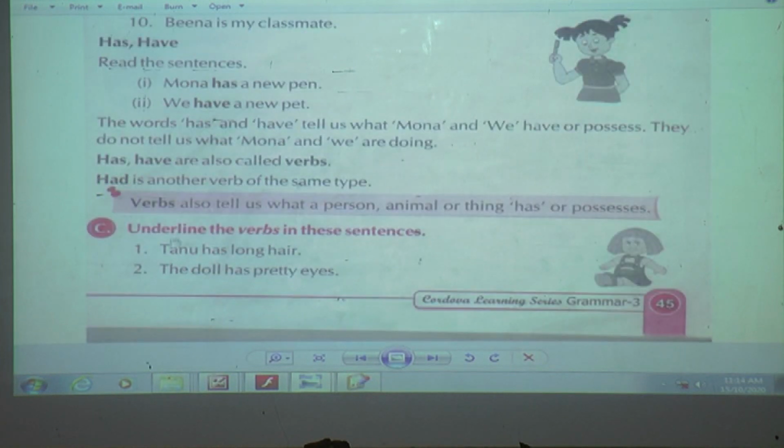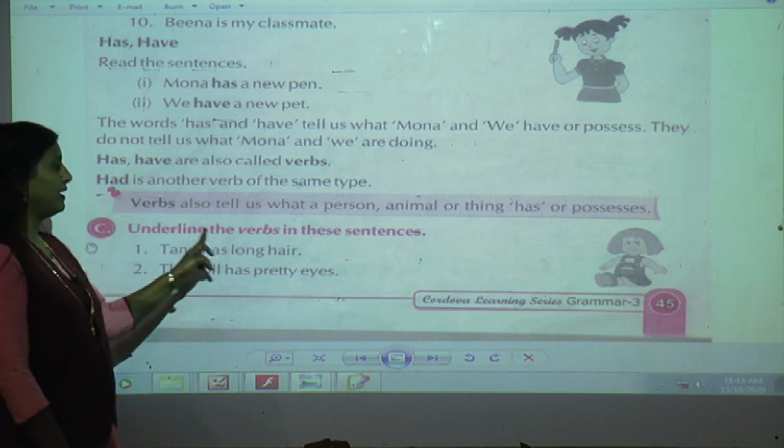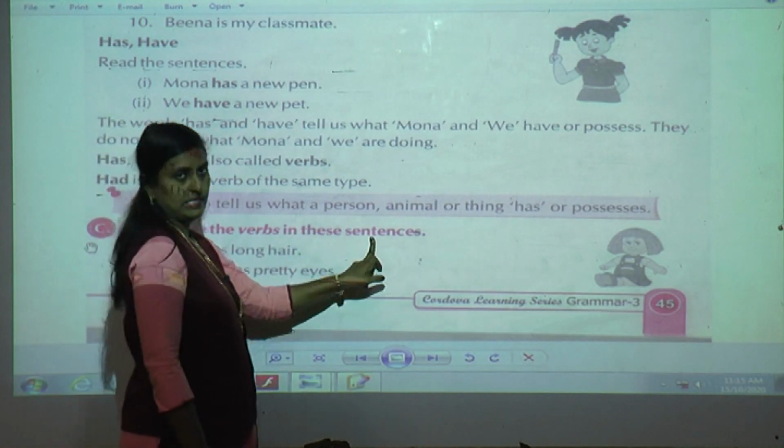And whenever you are learning a definition, you have to learn it with one example. Now we will solve the example. We are going to solve exercise C on the same page, that is 45. Ready? Yes. Here also you only have to underline the verbs in these sentences.